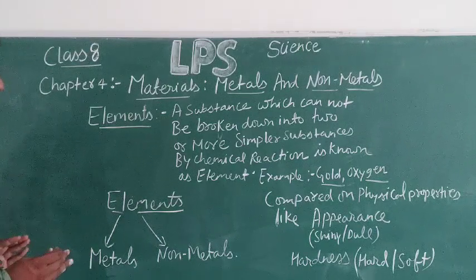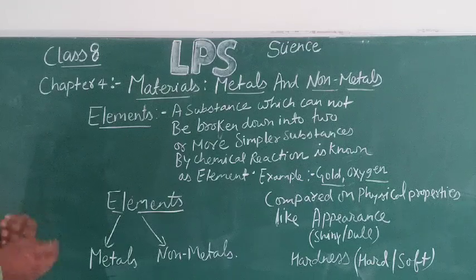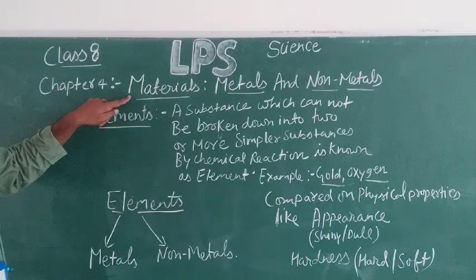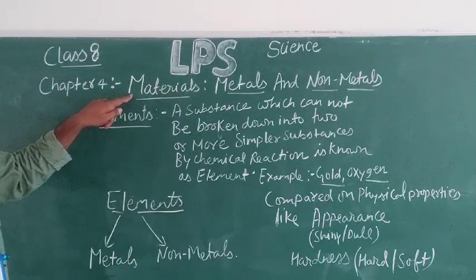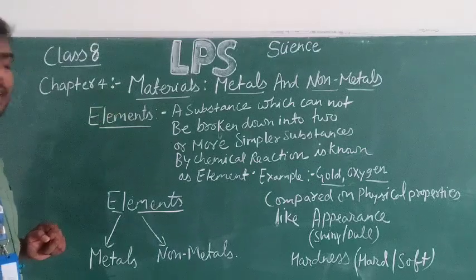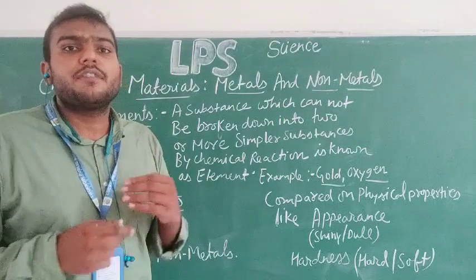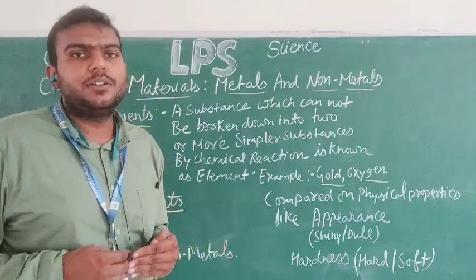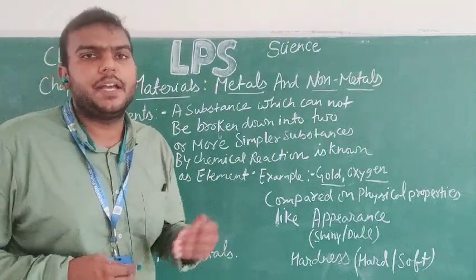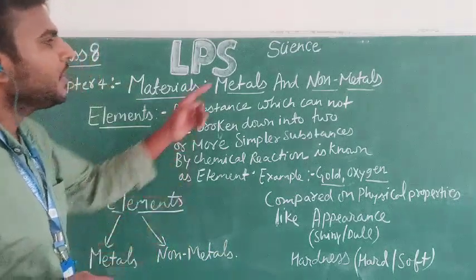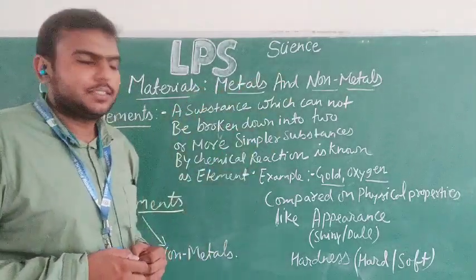For determining this, we will be comparing the materials on their properties, like physical properties and chemical properties. We will be learning about these properties and comparing them for metals and non-metals.